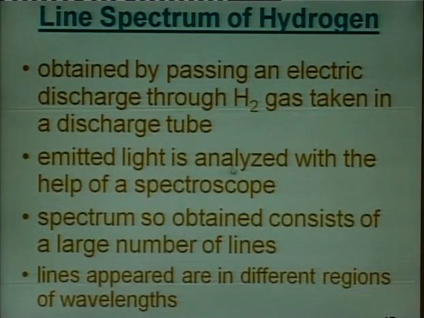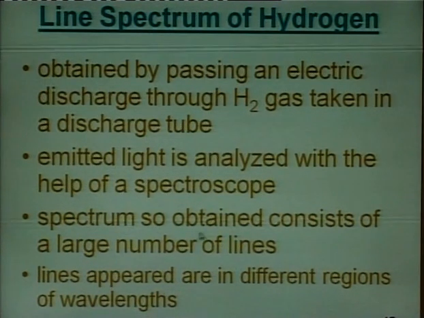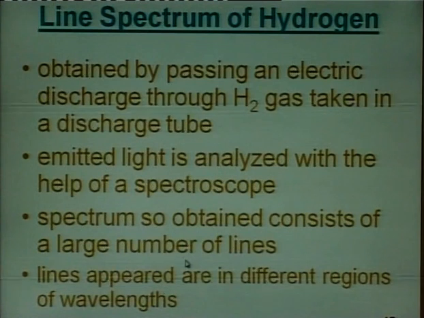The emitted light is analyzed with the help of a spectroscope, and the spectrum so obtained consists of a large number of lines, which appear in different regions of wavelength.